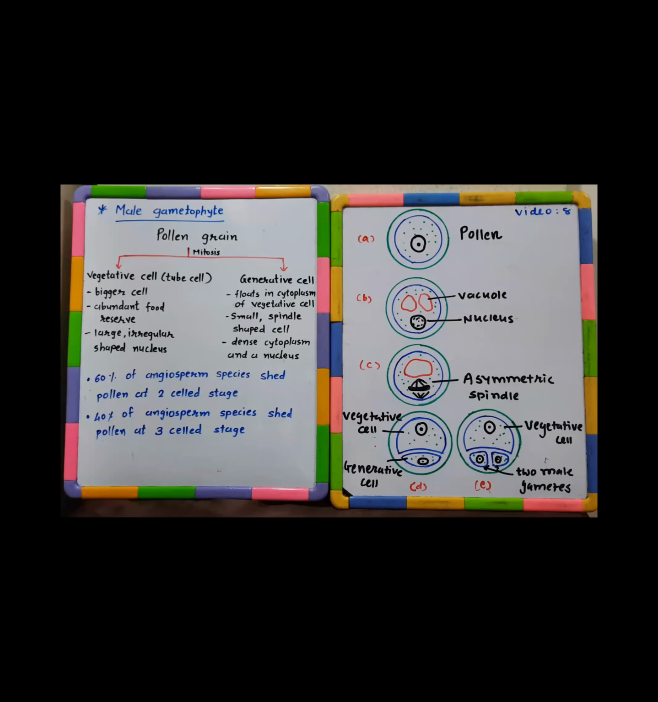Let's start the next one. The male gametophyte development. You see, for maturity, the pollen grain has to go through mitosis.